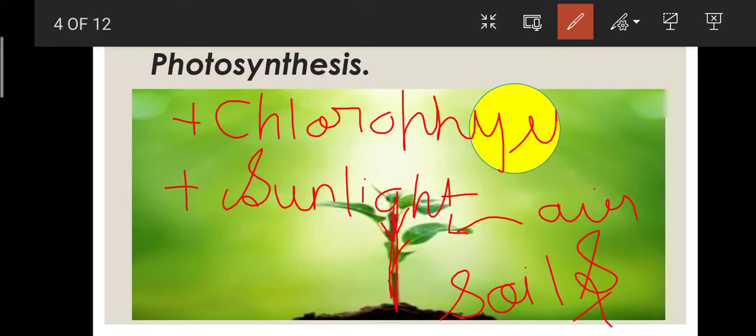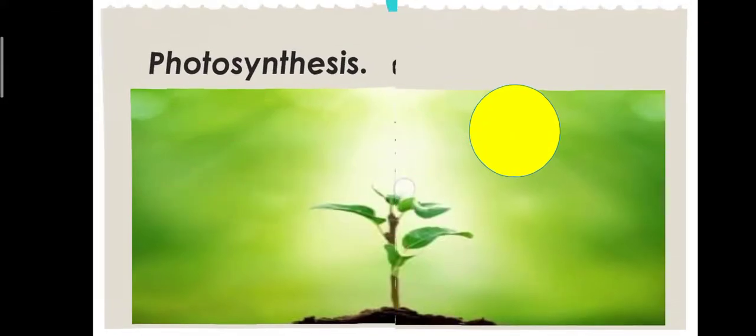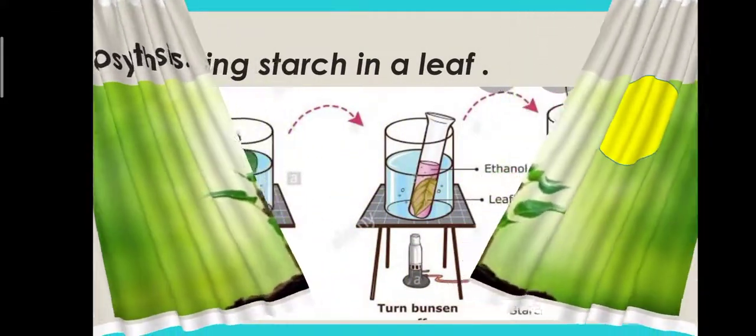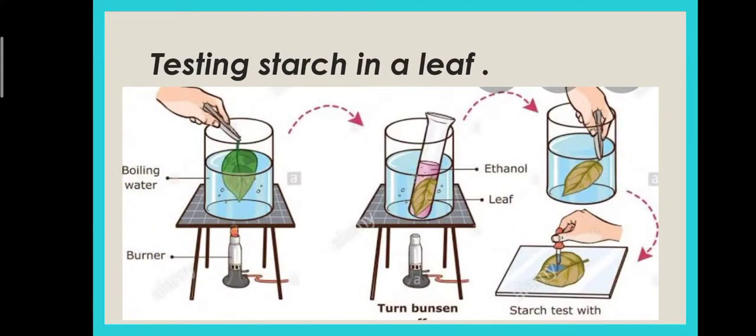Now let's talk about how we can test whether starch is present in a leaf or not. It also contains a simple method to test starch in a leaf.